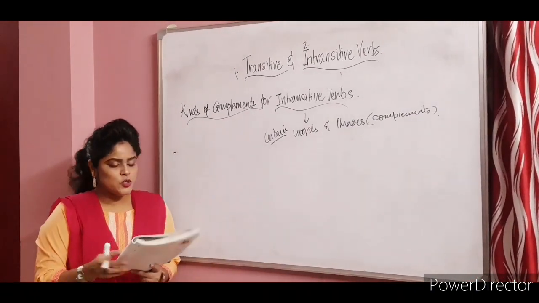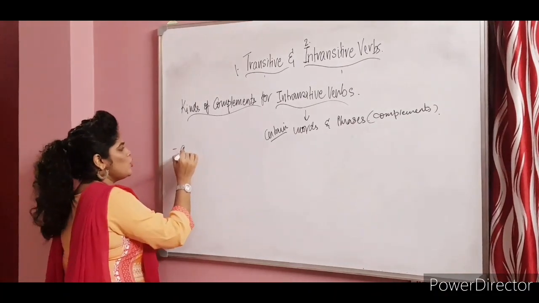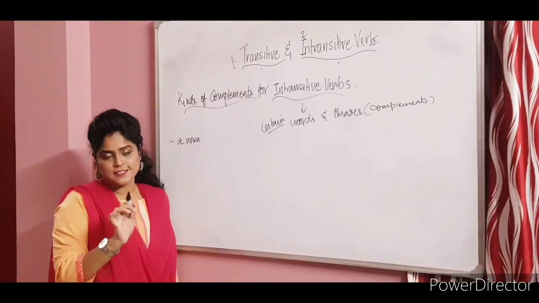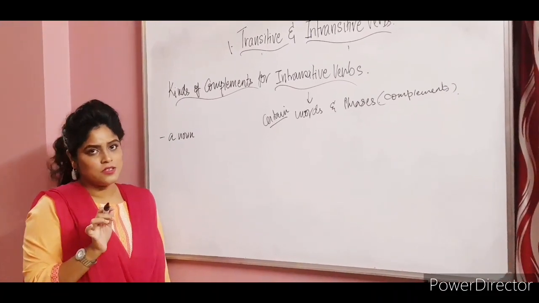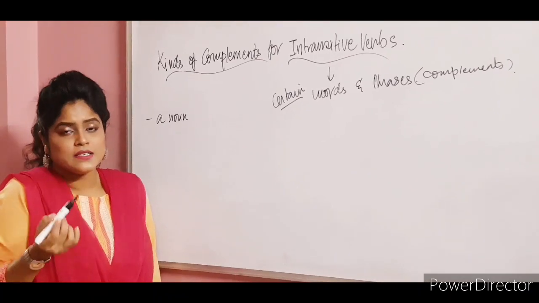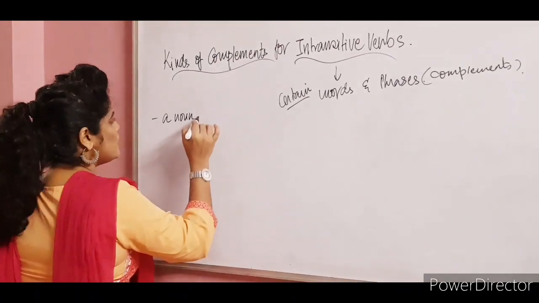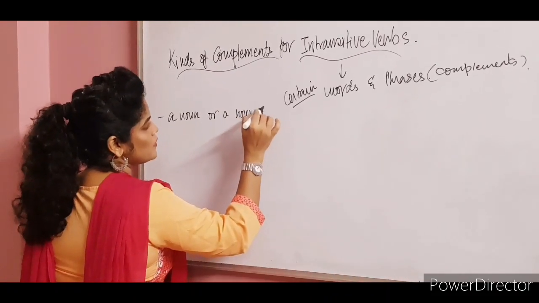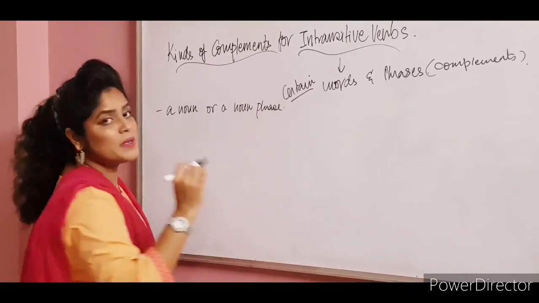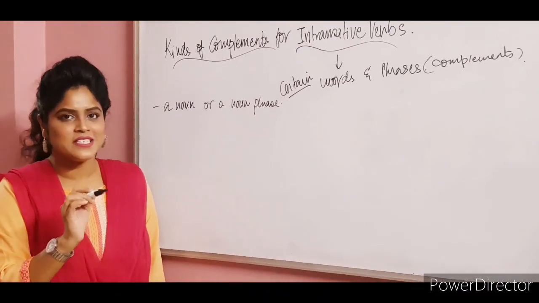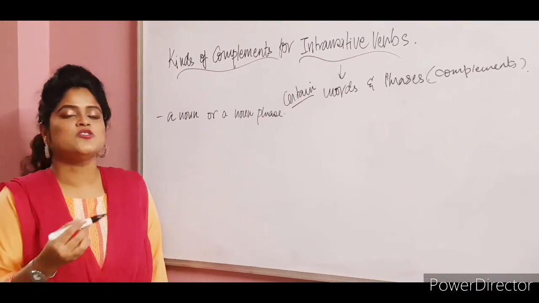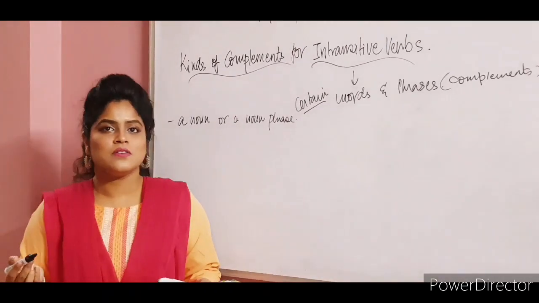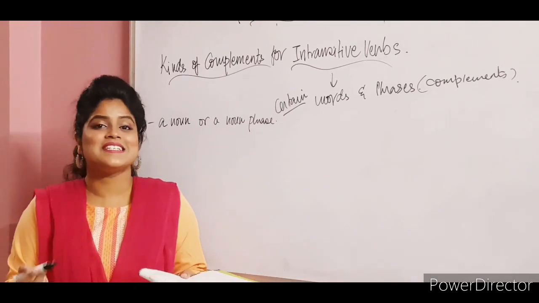What kinds? The first one, a noun or a noun phrase. We all know what a noun phrase is: a group of words that acts as a subject or object in the sentence, and that answers the question what. So a noun or a noun phrase, just like "became queen." It's not getting affected, it's not like an object, but it's just a noun out there. So, "His name is Karan." Karan over here is not the object, it's just stating.